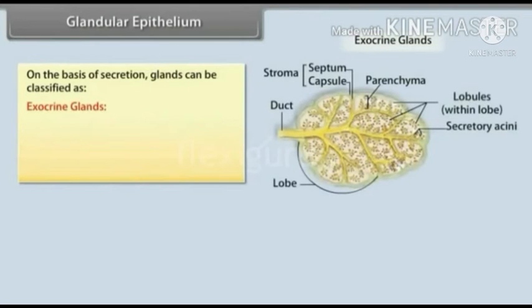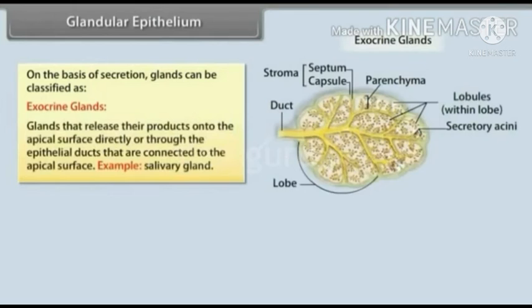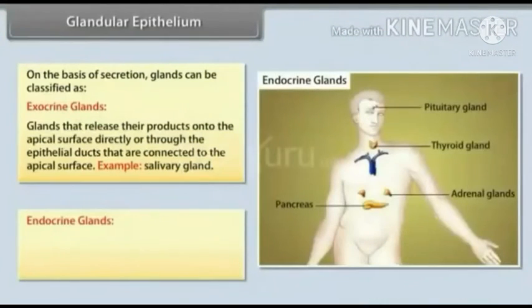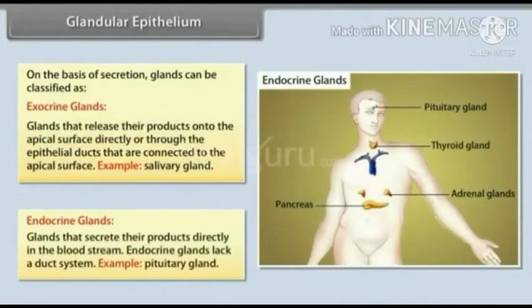Glandular epithelium. On the basis of secretion, glands can be classified as exocrine glands: glands that release their products onto the apical surface directly or through the epithelial ducts that are connected to the apical surface. Example, salivary gland. Endocrine glands: glands that secrete their products directly into the bloodstream. Endocrine glands lack a duct system. Example, pituitary gland.